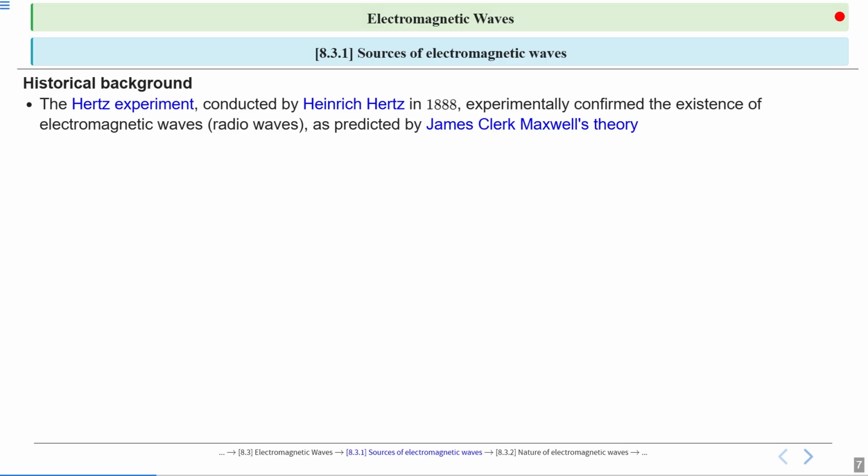Maxwell only gave the theoretical knowledge; he only predicted the existence of electromagnetic waves by calculating their velocity, by giving his four equations. But experimentally it was confirmed by Hertz, who conducted an experiment and confirmed the existence of electromagnetic waves.